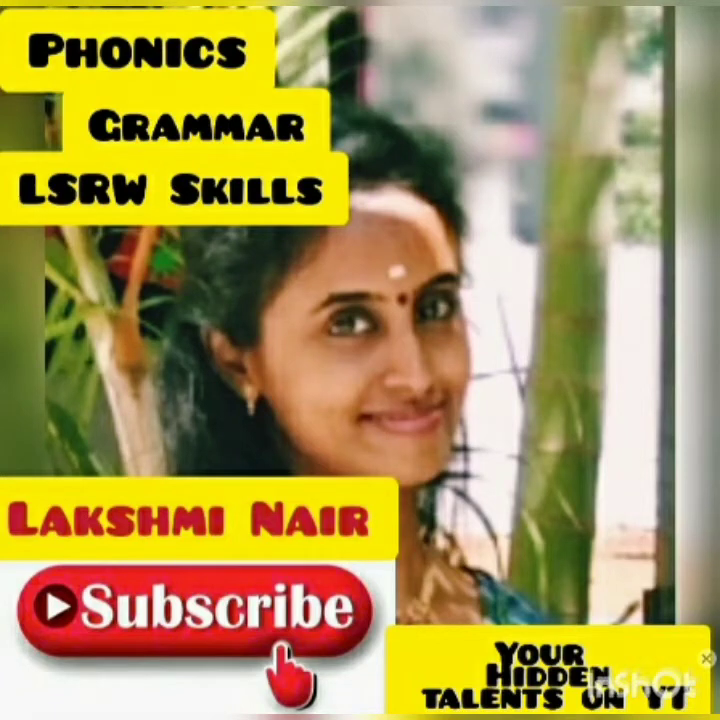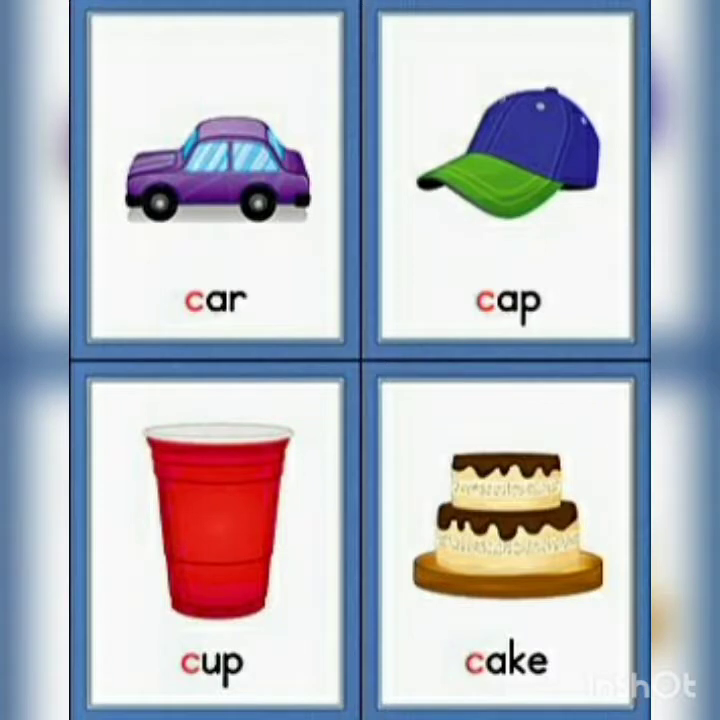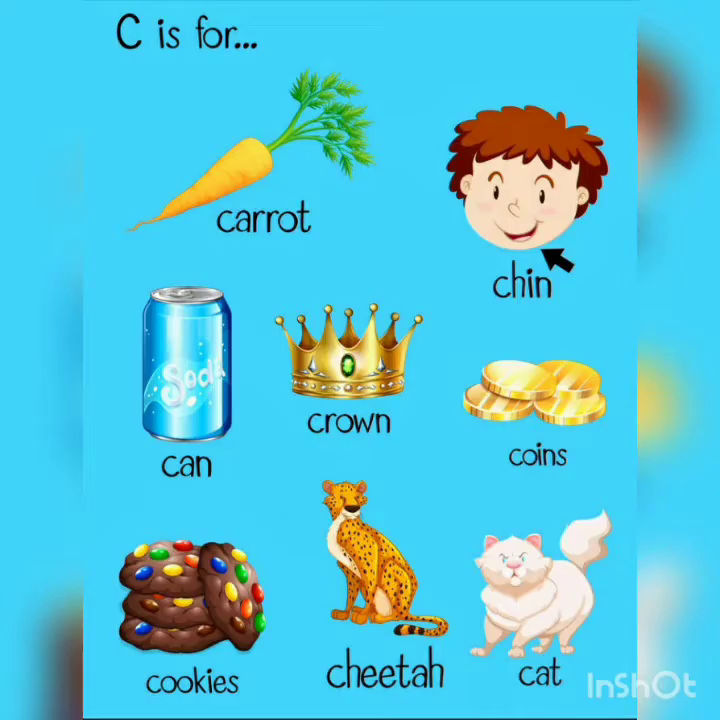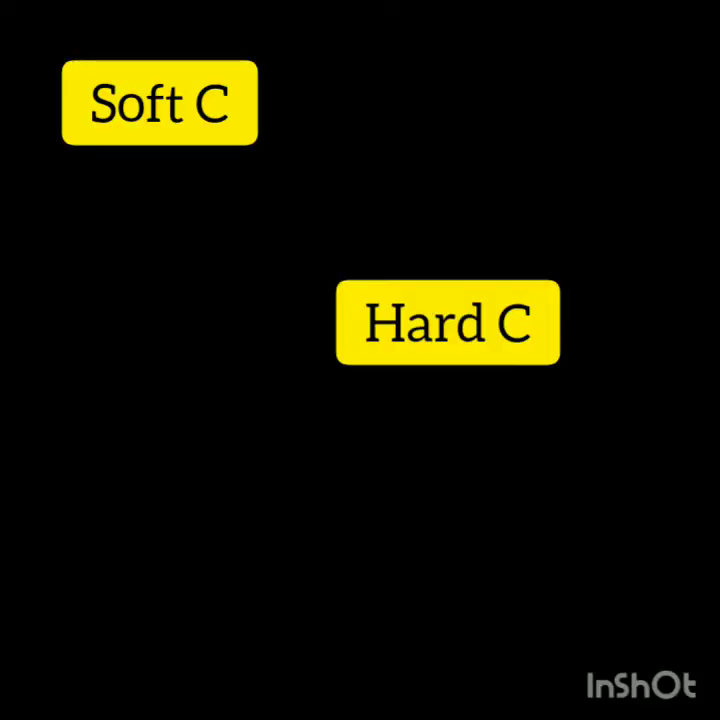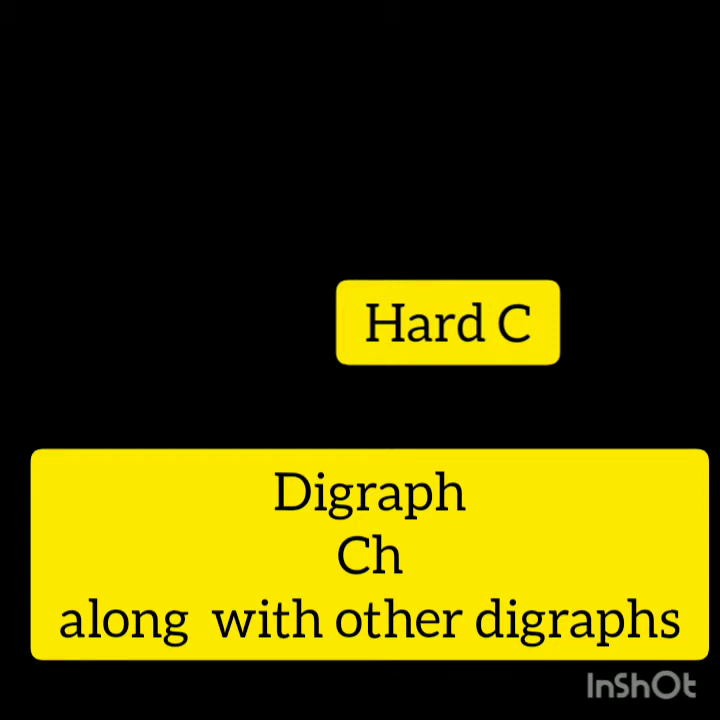Hello everyone. Today we are going to learn a new phonic sound of letter C. Let's have a look at these words: car, cap, cup, and cake. And in this picture we have carrot, can, cookies, crown, chin, coins, cat, and cheetah. And this is circus.